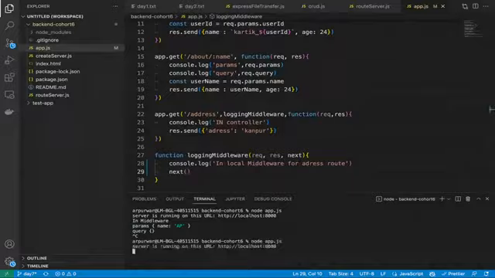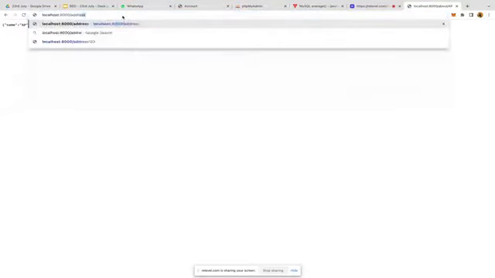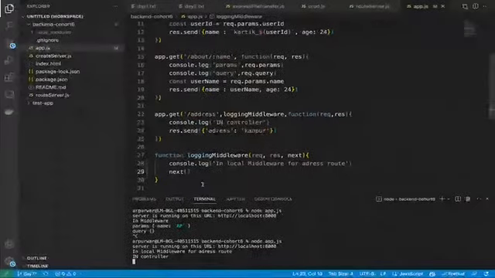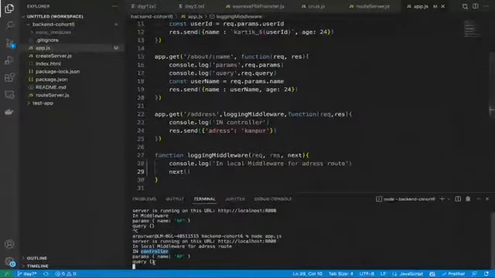So let me very quickly show you the same thing. Slash address, if I call here slash address, you will see address Kanpur, and you can see the in local middleware for address route, and then in controller for the address middleware. If I show you slash about, again I'm showing the same thing. The response is coming, but you can see there is no middleware coming, right? The same middleware is not called.